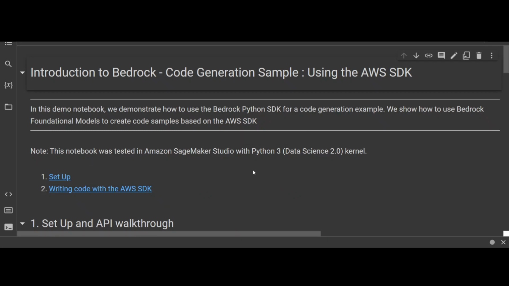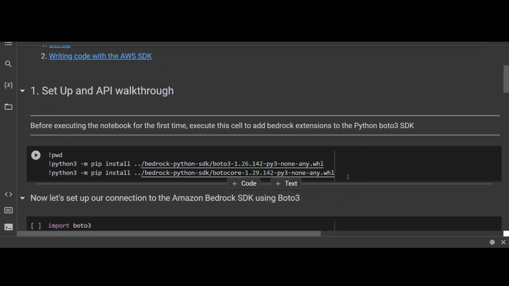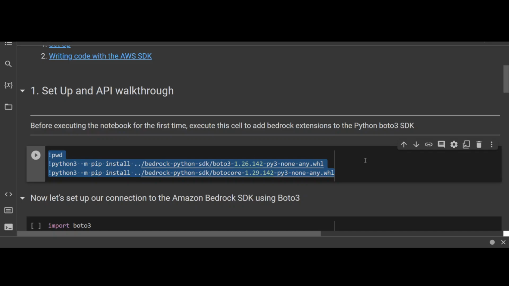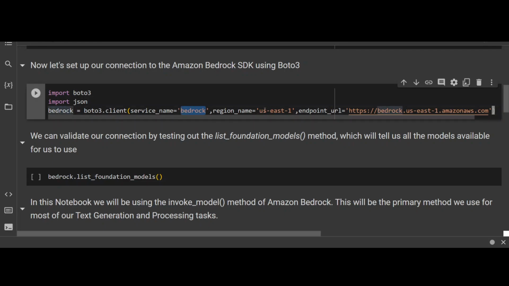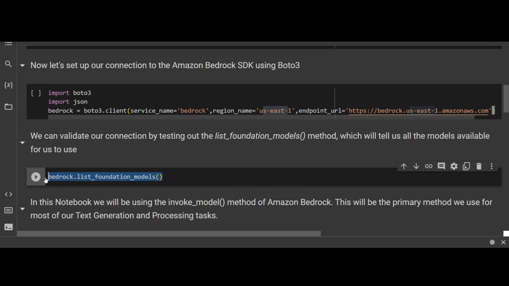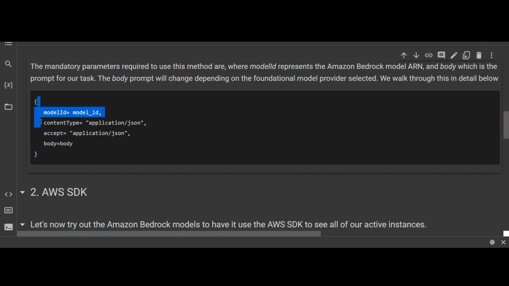So this is a notebook provided by AWS. Let me walk you through it. The first thing you need to do is the setup. You need to install a few libraries here, which I'm doing with this. And then you can run this in any Linux environment, Windows environment, VS Code, wherever you like. If you have Python installed, AWS CLI installed, and you know how to work with Boto3, which is the AWS SDK, then you should be sweet. Now the service name is Bedrock, as we do in Boto3. This is the region and this is the endpoint. And then you can list all the LLMs with this list command of the Bedrock service, and this is the response you will get.